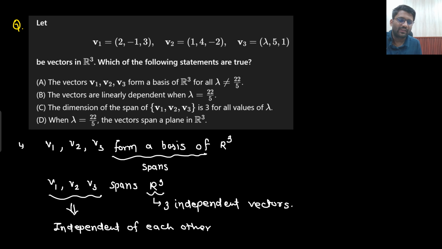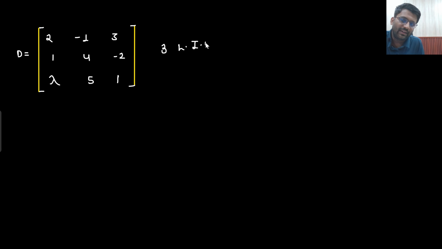So this is the matrix D I have made. If I want 3 linearly independent vectors, what does that mean? I want 3 linearly independent rows. Say yes or no? All these three should be linearly independent.